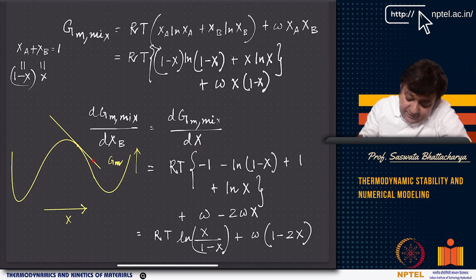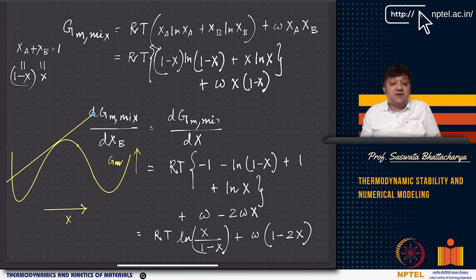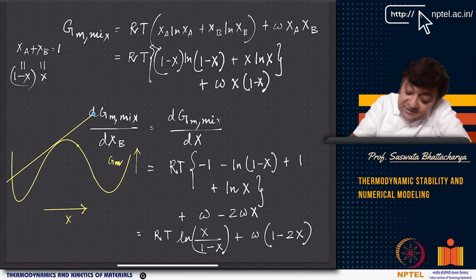I can take the same kind of point somewhere else, say here, and take a slope. If I want a slope like a tangent, then this is the tangent. So the first derivative is the slope of the tangent drawn at some composition x. Okay, so that is the first derivative.